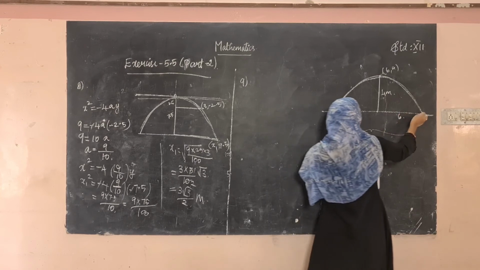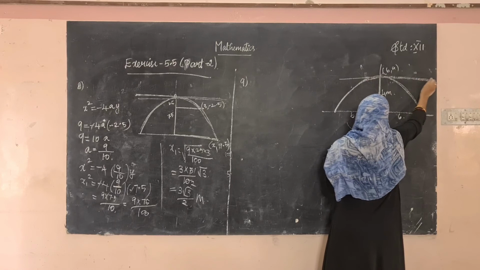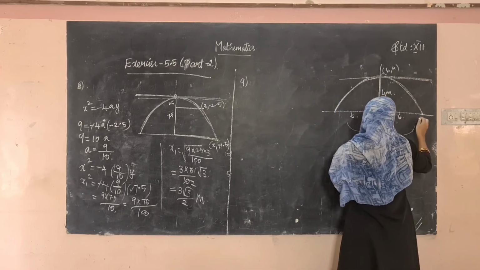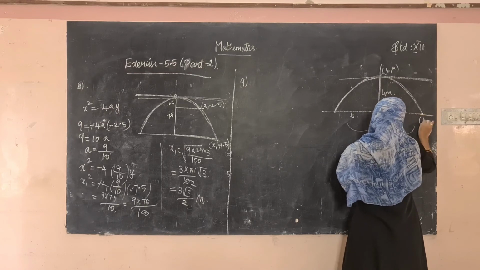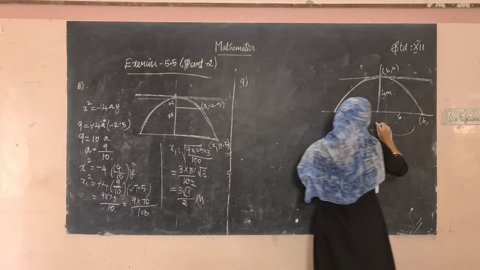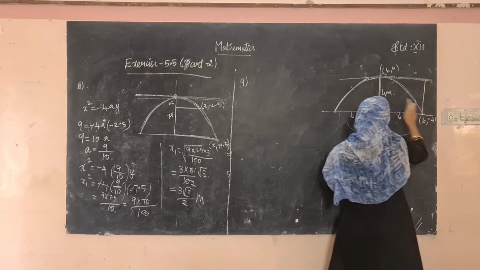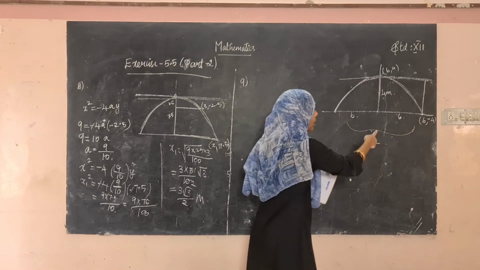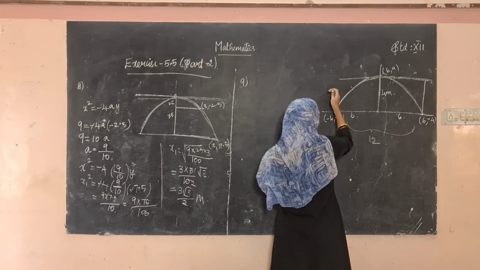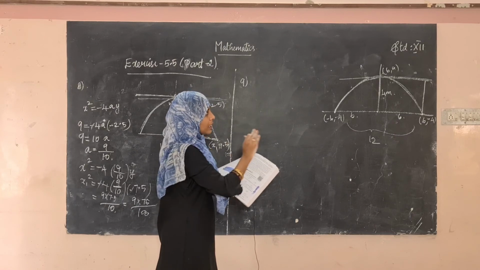Okay, so what is the point here? If this is the vertex, the center is 6 comma 4. What is the point here? We want to find this value, right? 6 comma minus 4. This value is 4, but see here, this is in the 4th quadrant, so this should be 6 comma minus 4, and this should be minus 6 comma minus 4 because this lies in the 3rd quadrant. So this is the diagram like this.